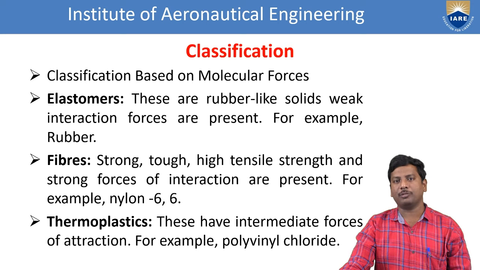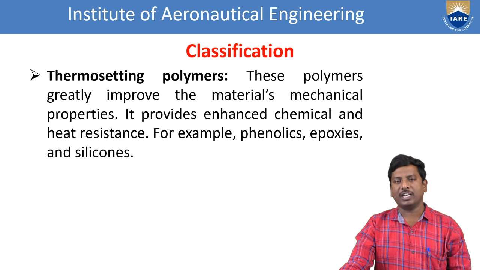So that is nothing but thermoplastics. That means intermediate forces of attraction are present. For example, polyvinyl chloride. And thermosetting polymers. From the title we can understand that these are stiff on heating, but further there is no change on cooling. Once they fix their structure, there is no change even when heating or cooling takes place.